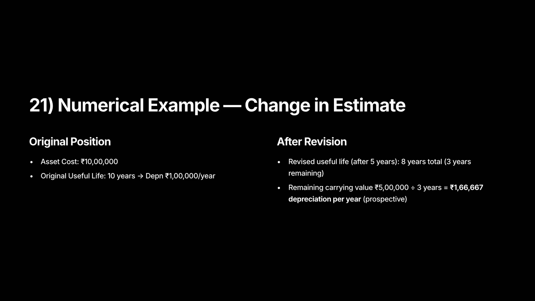Numerical example, change in estimate. Asset cost, 10 lakh rupees. Original useful life, 10 years. Depreciation 1,00,000 rupees per year. After 5 years, revised total useful life becomes 8 years. Carrying value at revision 5,00,000 rupees. Remaining life 3 years. New depreciation 1,66,667 rupees per year. Apply this prospectively for the remaining years.